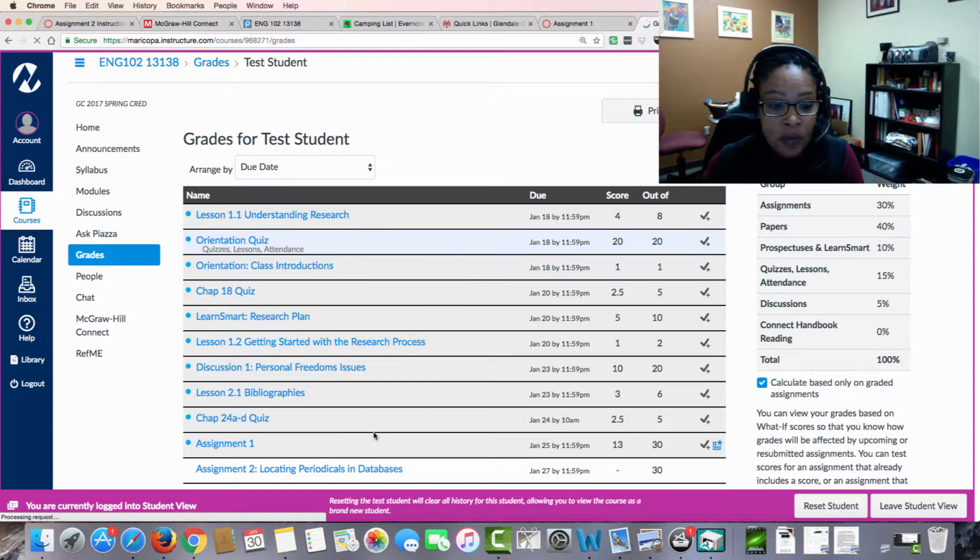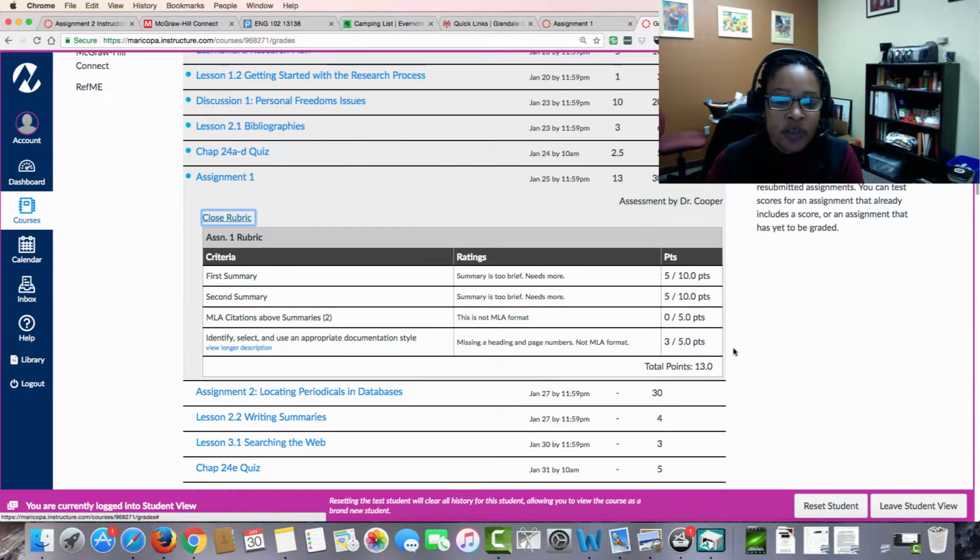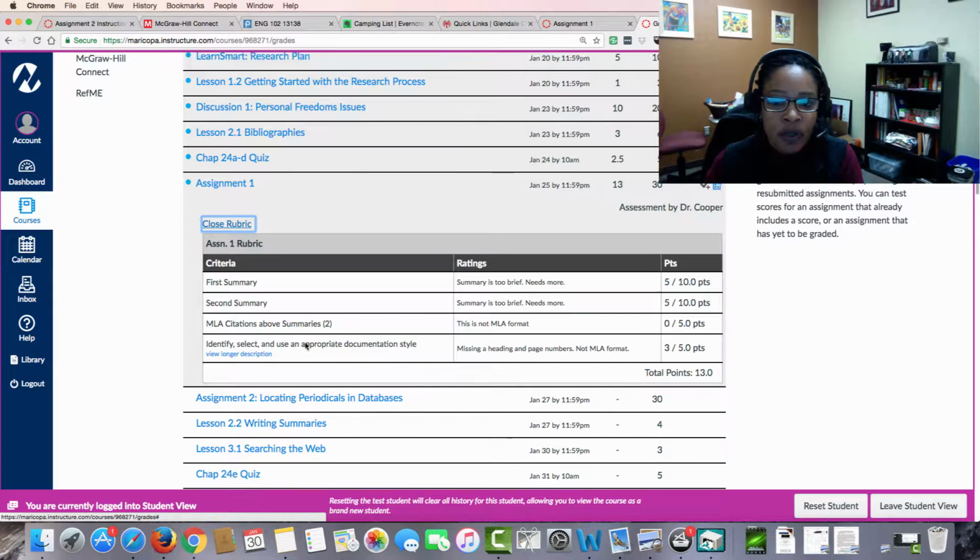All right, so right here you'll see assignment number 1. You can see that there's this little blue thing and that says see rubric results. So when I look on that, I only got 13 points. Oh my gosh, what happened? So I click on the rubric and then you'll see below the rubric. So the first summary, it says that the summary is too brief. You need more, so you only got 5. Second summary, it's too brief. You need more. MLA citations above your summaries. Well, you didn't use MLA format, so you got 0. And so this will give you some good information.